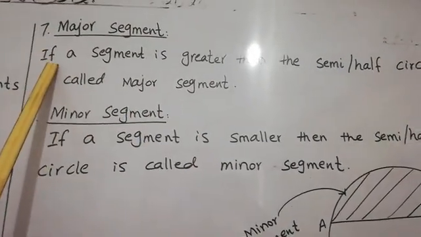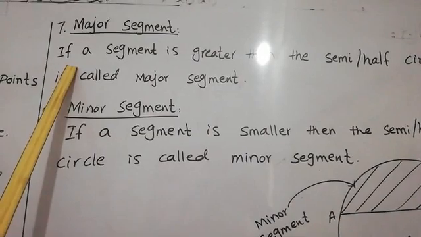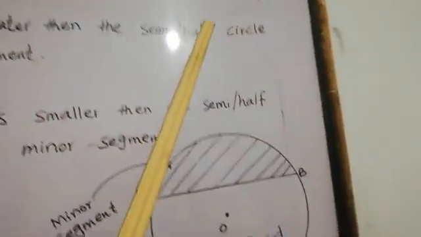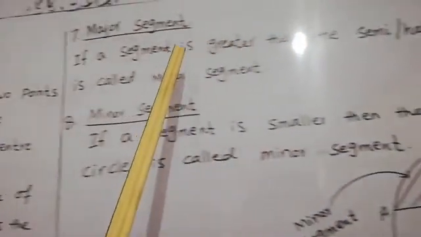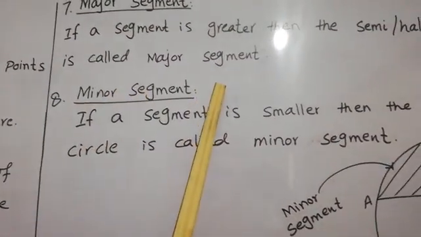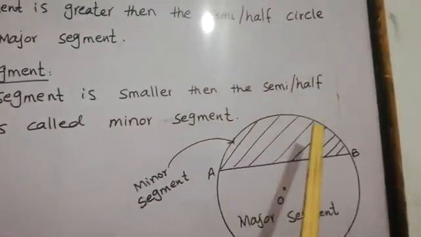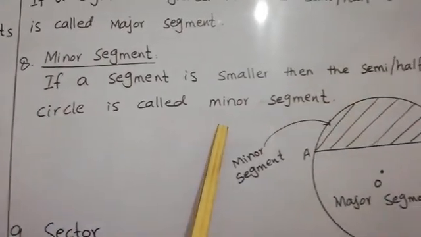Like the major arc and minor arc, if a segment is greater than the semicircle or half circle, then it is known as the major segment. And if the segment is smaller than the semicircle or half circle, then this is known as a minor segment.